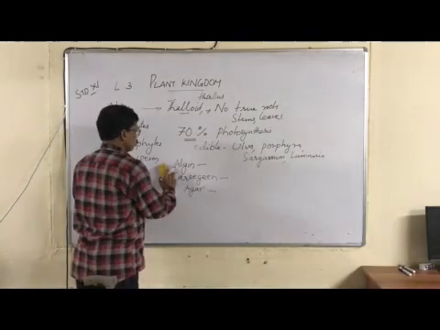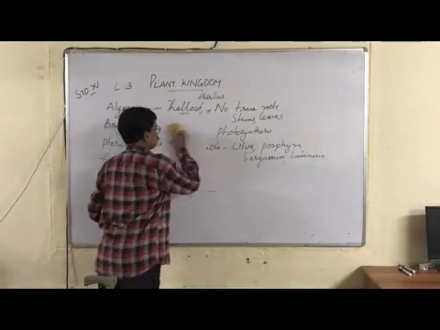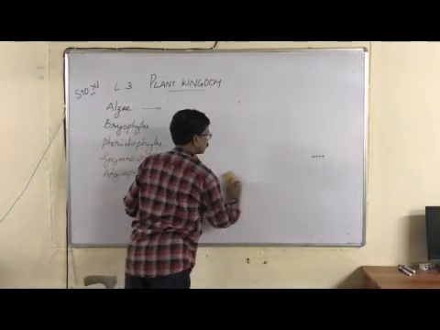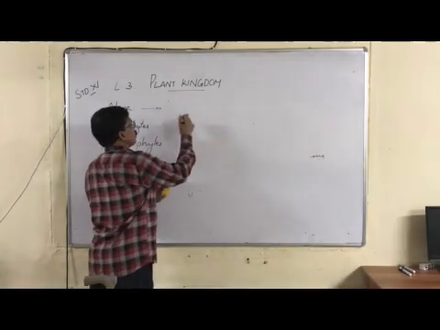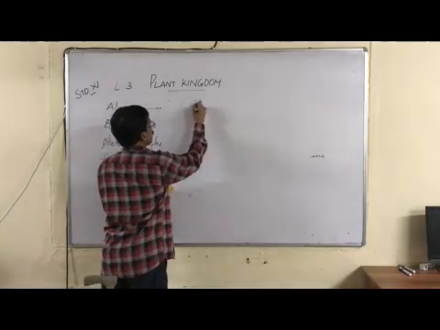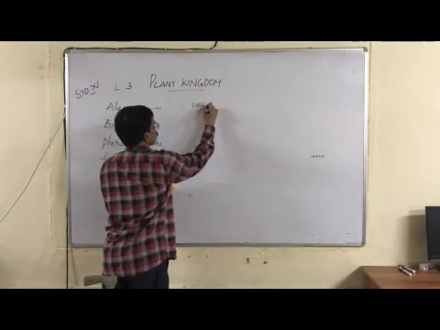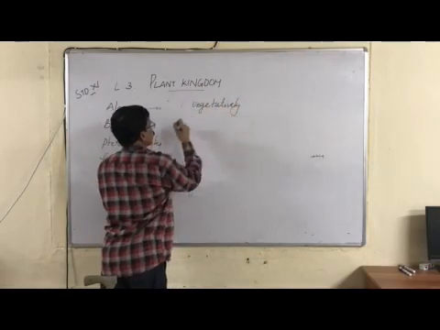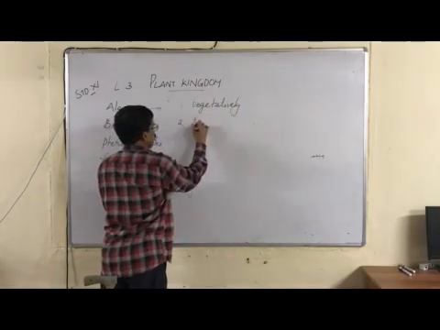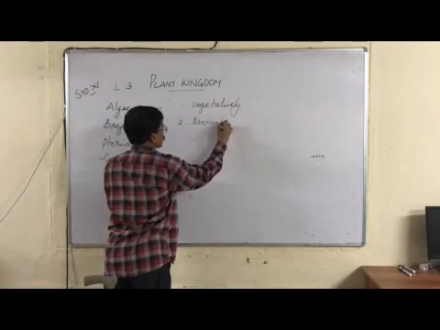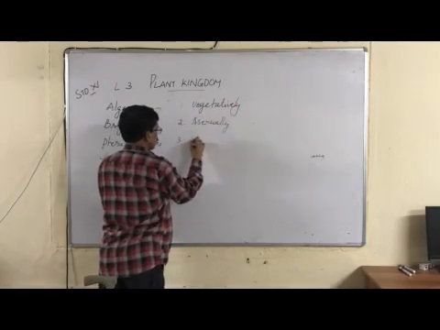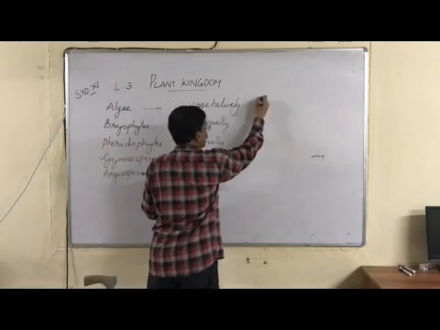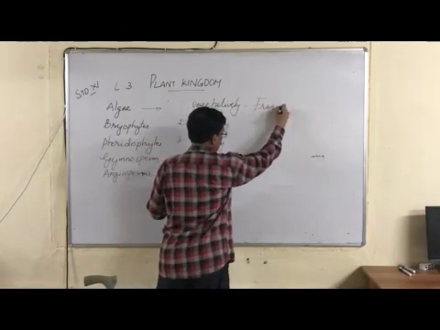Now we are coming to reproduction in algae. Algae reproduce by three ways. First one, vegetatively. Second, asexually. And the third one is sexually. Vegetative reproduction is mainly by fragmentation. Fragmentation, you know it.